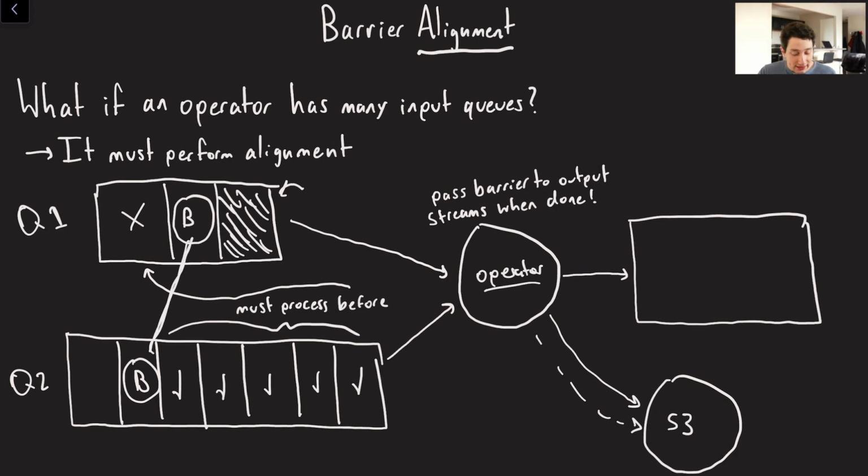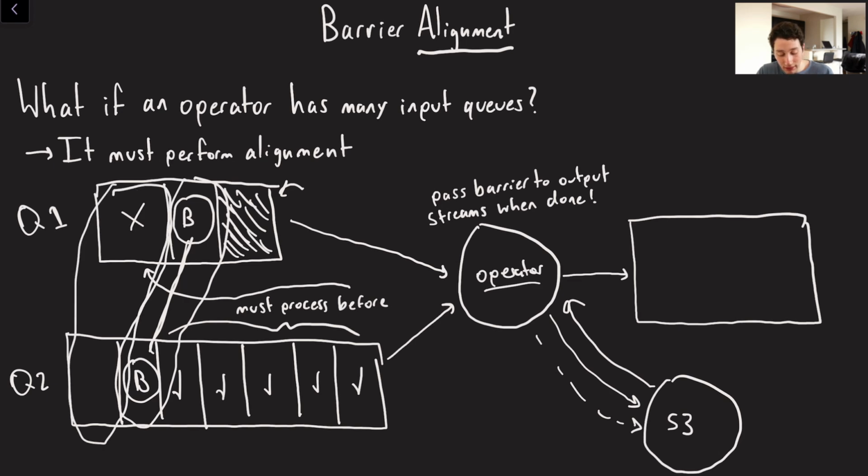Note that it corresponds to both of these barriers, right? So the idea is this particular checkpoint is basically corresponding to if the barrier event was the last event that we ever processed and anything after them in any of the input queues was never processed. That way, we know that when we restart back up from this checkpoint, we can basically replay everything after the barrier events in every single queue.